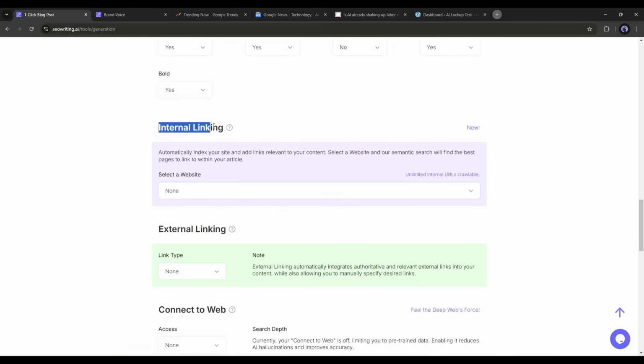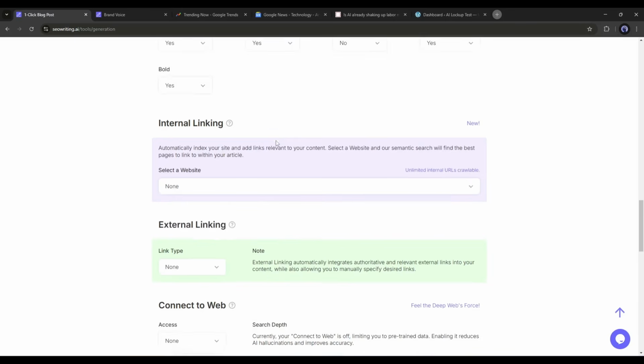This is very important. It will insert links from your existing article. This feature will help in SEO. To enable this, we have to link our website with SEO Writing AI. As my website is not connected yet, I am skipping this time. Don't worry, I will show you how to do it. So, watch the video till the end.